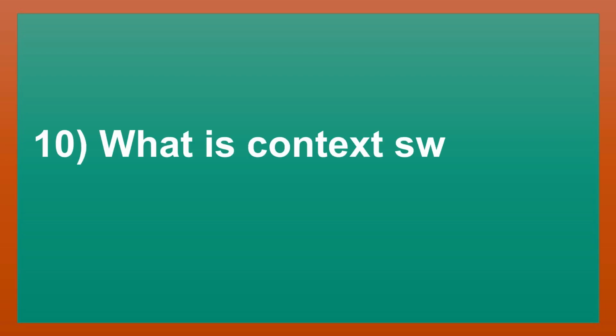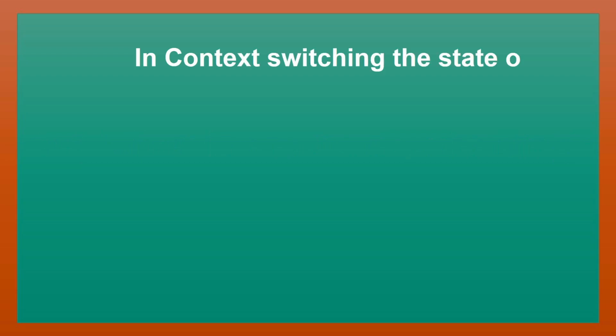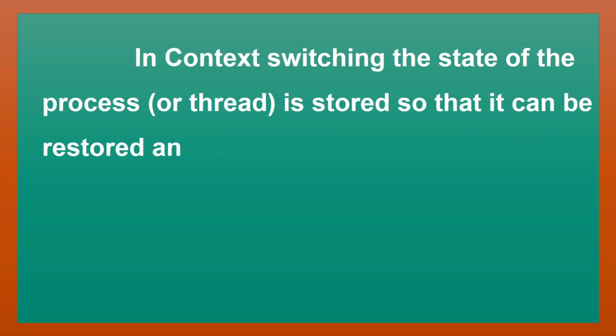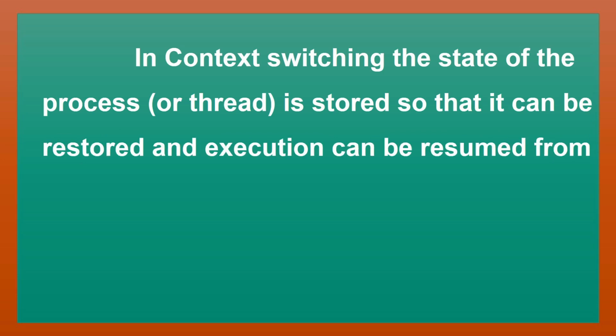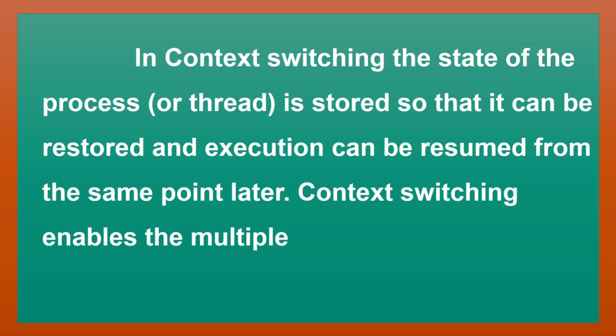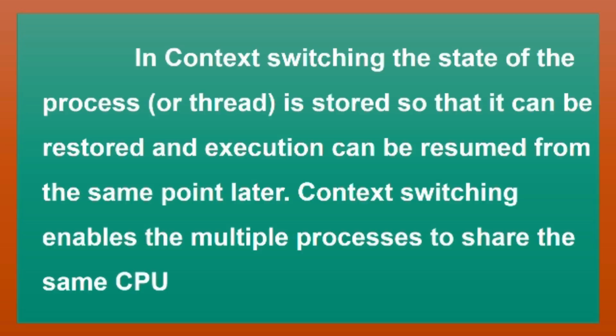What is context switching? In context switching, the state of the process or thread is stored so that it can be restored and execution can be resumed from the same point later. Context switching enables multiple processes to share the same CPU.